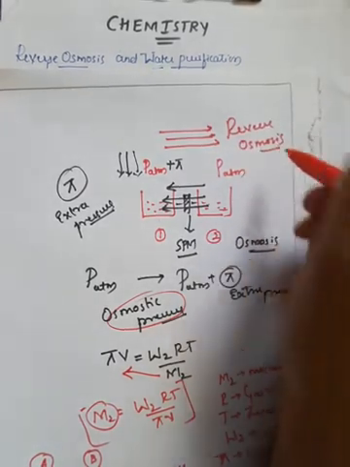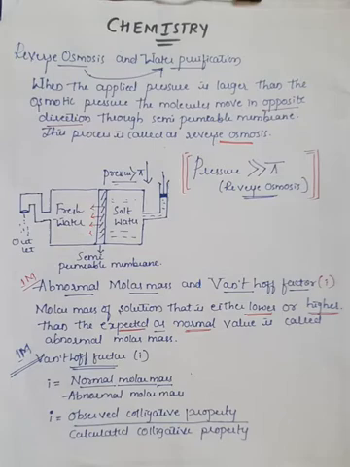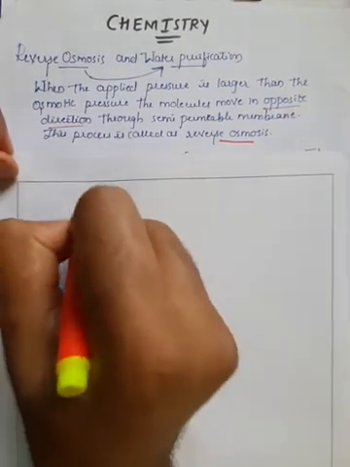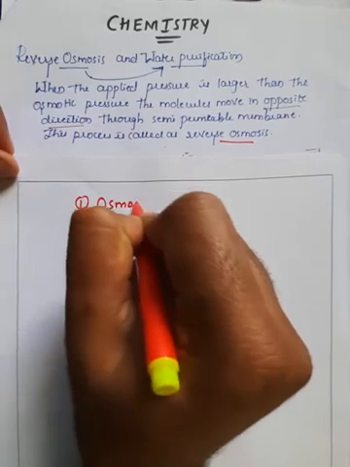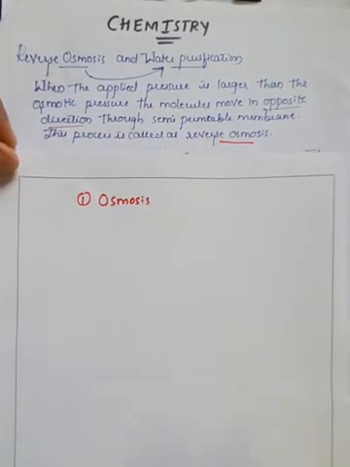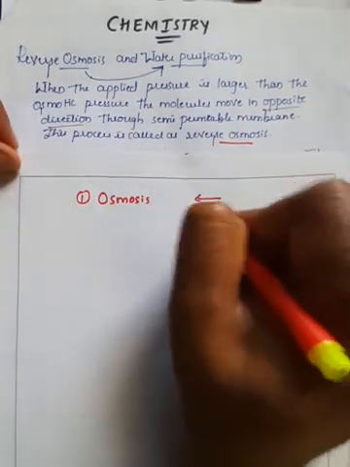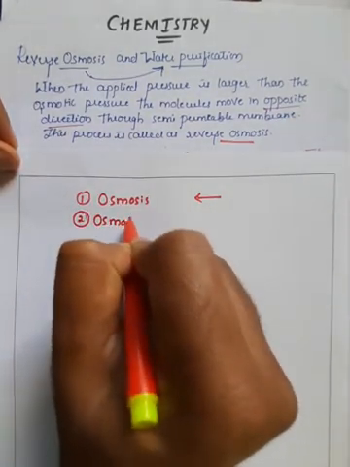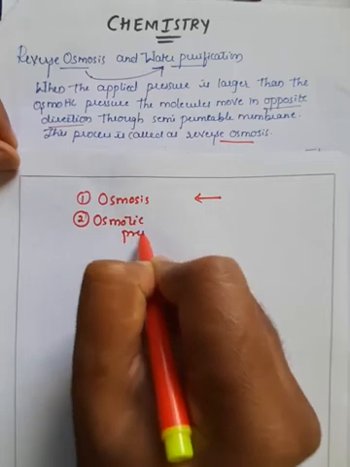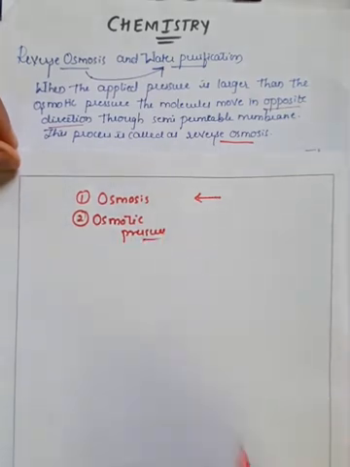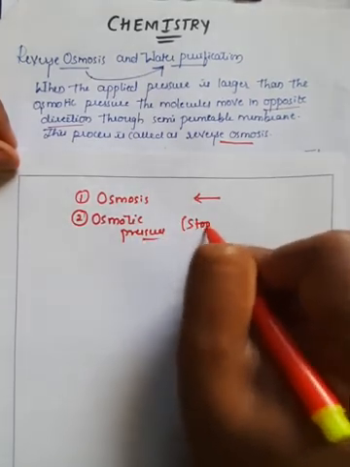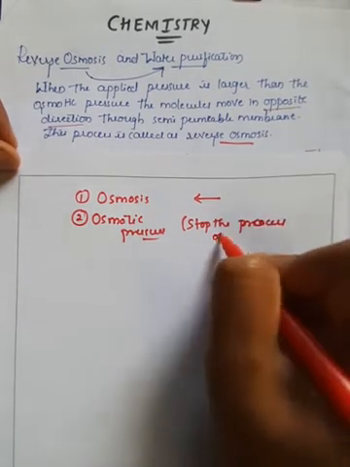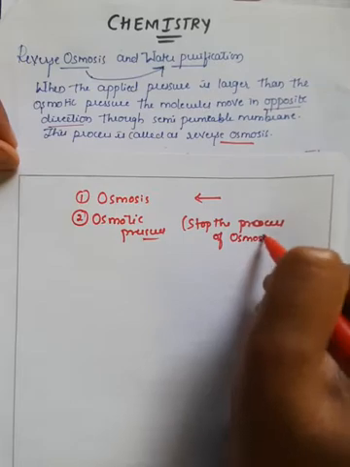Right? So there are 3 important phenomena here. The first phenomenon is osmosis, where there is a movement of molecules from one direction to another direction, right? The second one is osmotic pressure, that is to stop the process of osmosis, right?